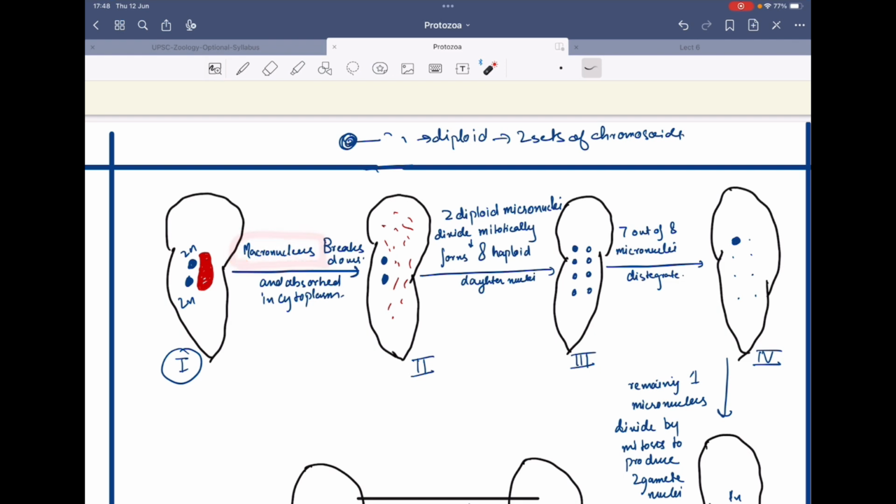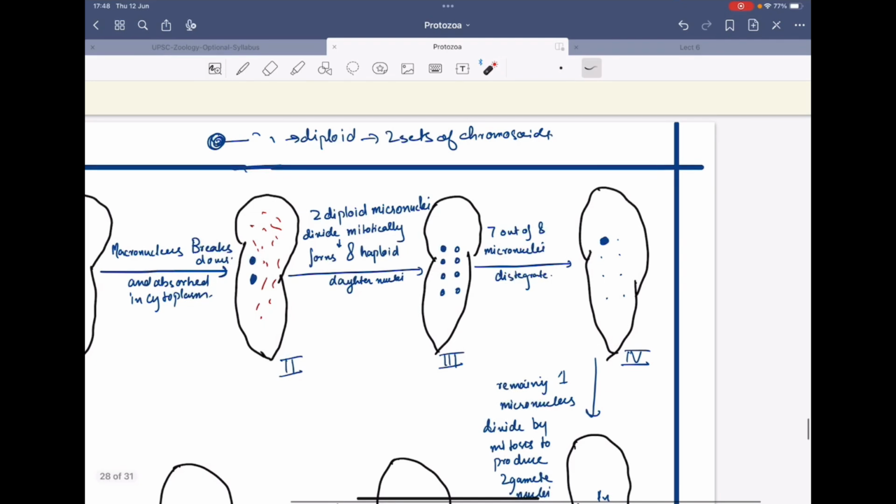This has one macronucleus. This red one is the macronucleus, and it has two micronuclei. This macronucleus breaks down and it's absorbed by the cytoplasm. So you can see it has been broken down and absorbed by the cytoplasm. But there are two micronuclei. Then these two are diploid micronuclei. Diploid means each micronucleus has two sets of chromosomes, 2n.